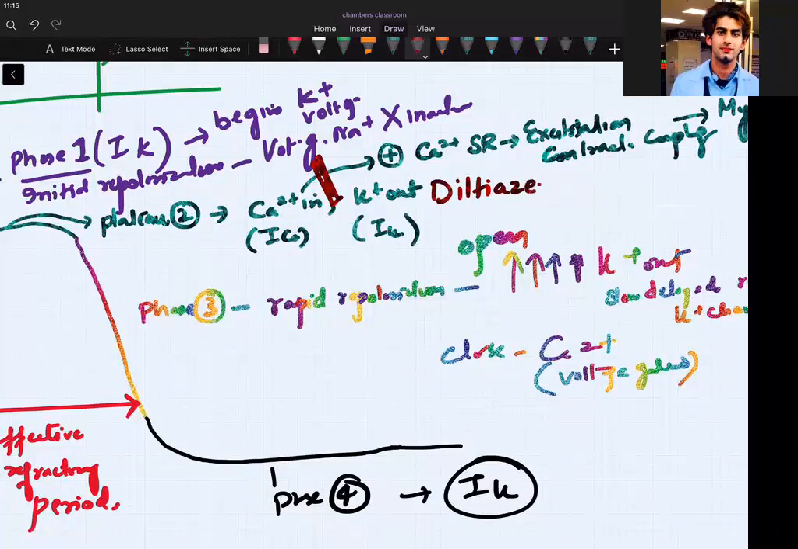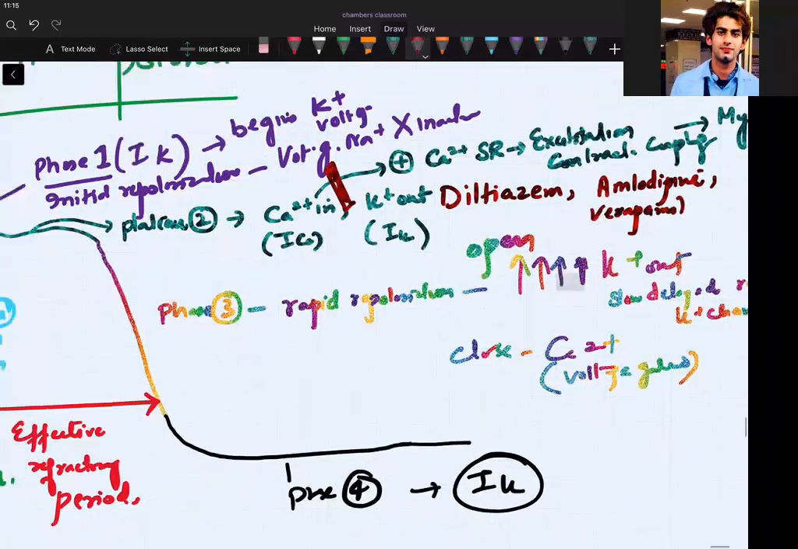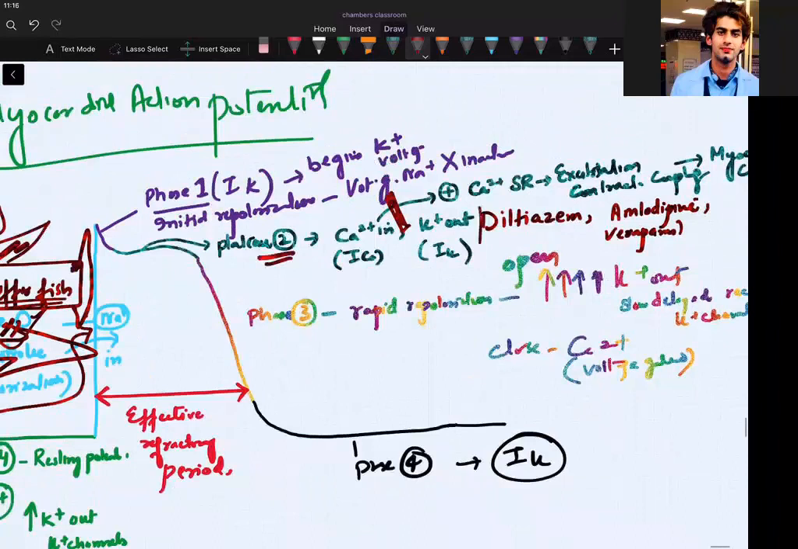Diltiazem and amlodipine. Wow, pharmacology is interesting. Amlodipine, verapamil. These are calcium channel blockers. Which phase will they inhibit? Phase 2. So you can write the drugs in the box. Some specific things for you, because the exams are going like that, integrated and applied. Have you written amlodipine? Yes, amlodipine.